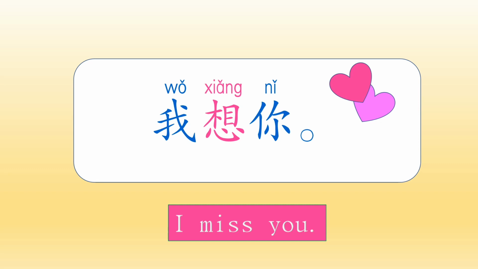If you remember, we've come across this rule of reading third tones together in the very first lesson we learned, when we learned the word 你. You remember this phrase? 你好, 你好. If you listen carefully, the word 你 is read as the second tone, 你, right? 你好, not 你好. So this is the rule when 2 third tones come together. There are more examples about third tone like this in this lesson. Let's move on to the next sentence.